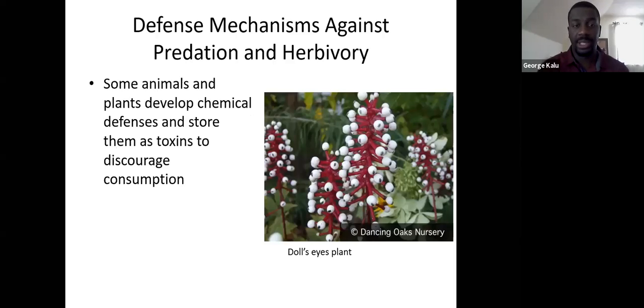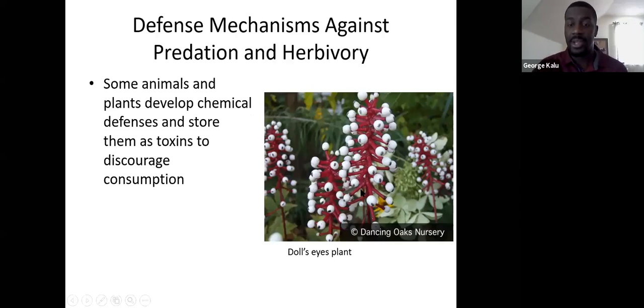The next ones are some chemical defenses. Some animals and some plants will have different types of chemicals and toxins that they're able to store in their bodies and in their cells. If they release those toxins, they can be potentially pretty harmful to the predator, whatever is eating it. Those toxins essentially help to discourage the consumption of that particular plant or organism.